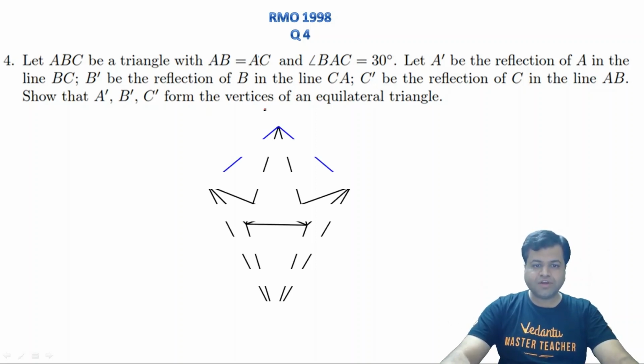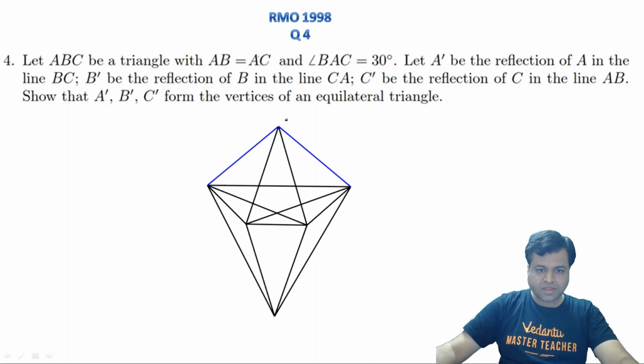So let's first draw the figure of this question. Let's say this is A, B, C. This is an isosceles triangle in which AB equals AC. Angle BAC is 30 degrees. Let's assume this is 30 degrees, right? Let A dash be the reflection of A in the line BC. Okay, so this is A dash.